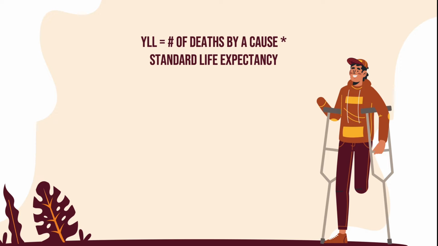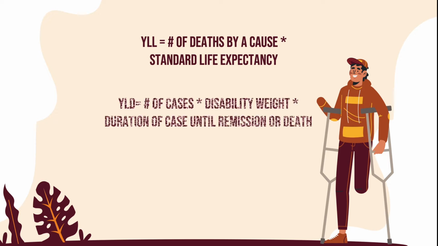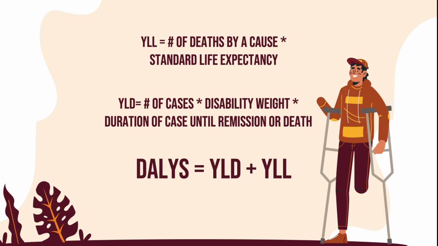Then, we calculate the years lost to disability, the YLDs. Here you take the number of cases of a certain disability and multiply it by the disability weight, and then multiply by the average time a typical person lives with the disease during his life before death or remission. The disability weight is a standardized value that reflects the severity of the particular health state. Taking the YLLs and adding it to the YLDs gives us our DALYs.